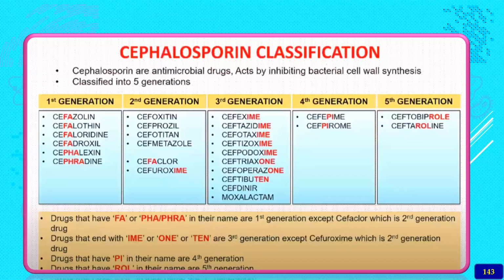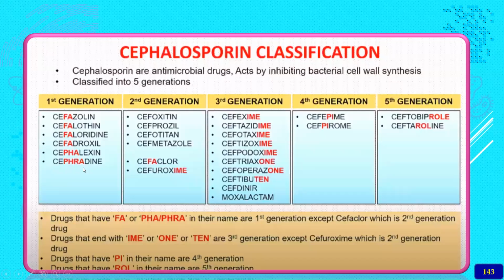So please see here, the cephalosporin classification is, as usual, into 5 generations. For the first generation, you can see that FA is first generation: cefazolin, cephalothin, then cephaloridine, then cefadroxil, then cephalexin.